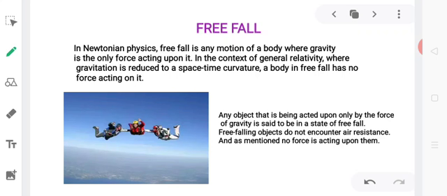Any object that is being acted upon only by the force of gravity is said to be in a state of free fall. Free falling objects do not encounter air resistance, and as mentioned, no other force is acting upon them. So straight away I can tell you that here we make a very general assumption that we ignore air resistance.